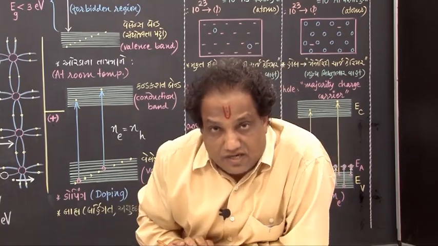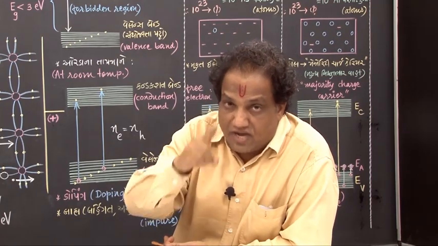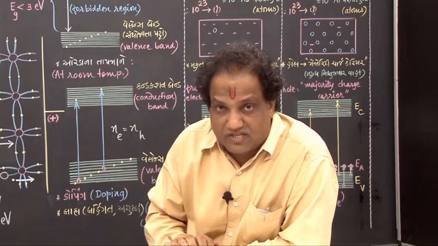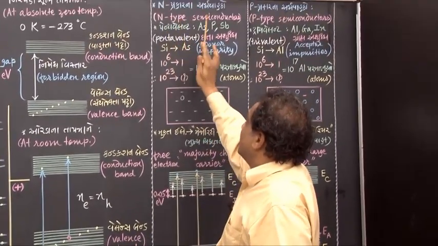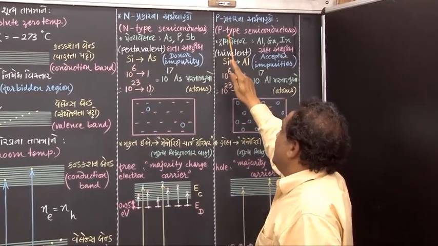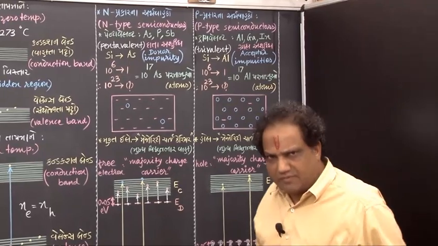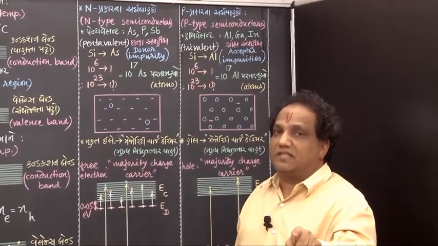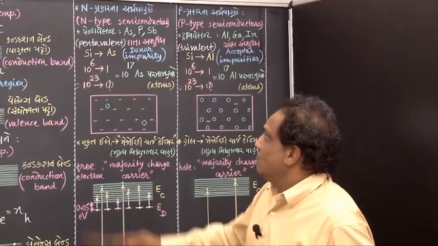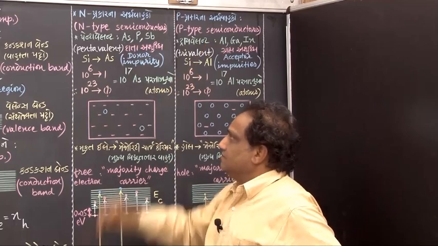Extrinsic semiconductor. Okay. Now, by way of doping, we can prepare two types of extrinsic semiconductors. One is called N-type semiconductor. Another is called P-type semiconductor. Now, what do you mean by N-type semiconductor? What do you mean by P-type semiconductor? Why is the name like that? Let us see one by one. First of all, focus here on this N-type semiconductor.